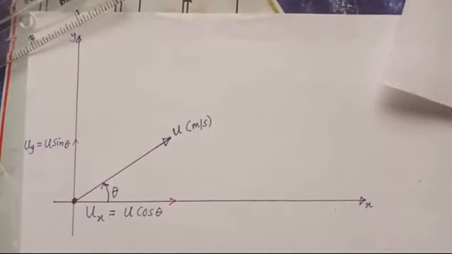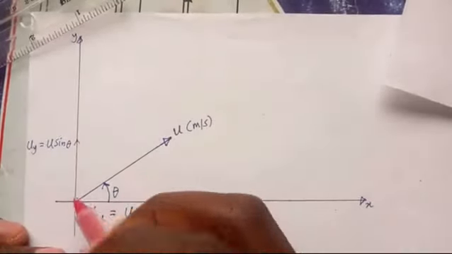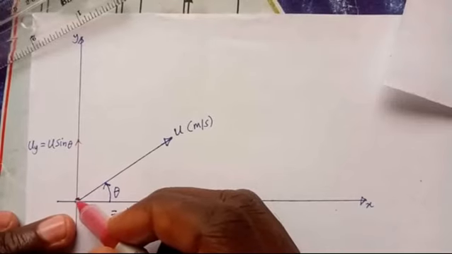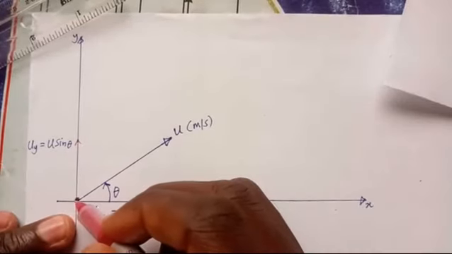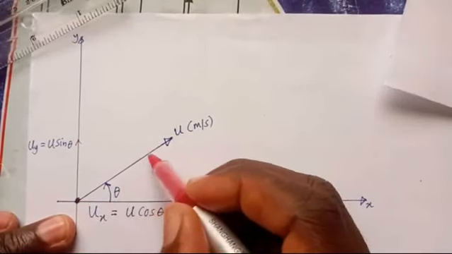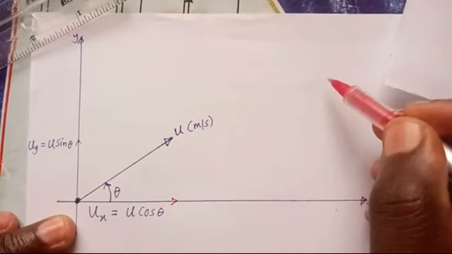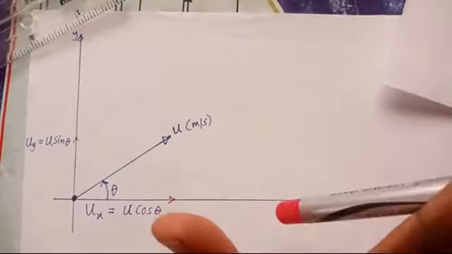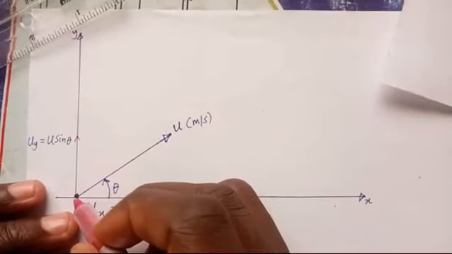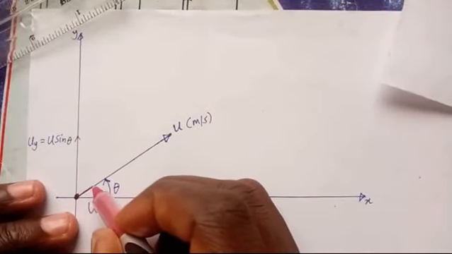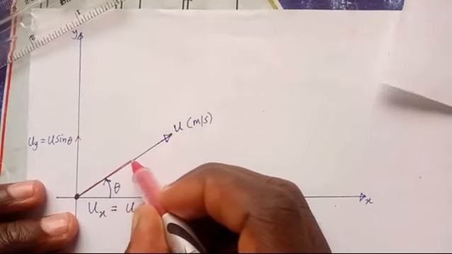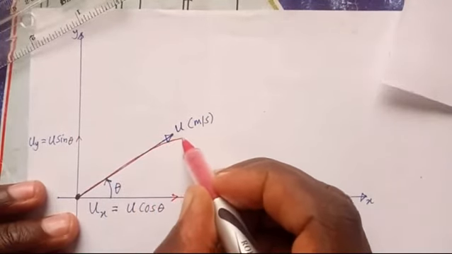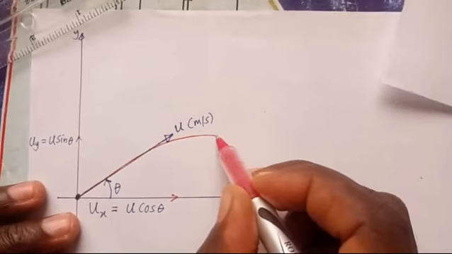Now, if you launch it, because there is force of gravity on it, it will not follow this path exactly and move along a straight line. The gravity will make it bend. So if it started from here, the influence of gravity acting on it will not make it follow this line straight.